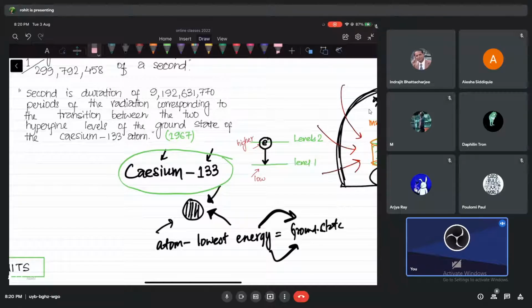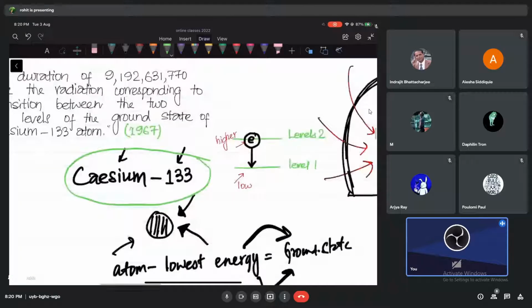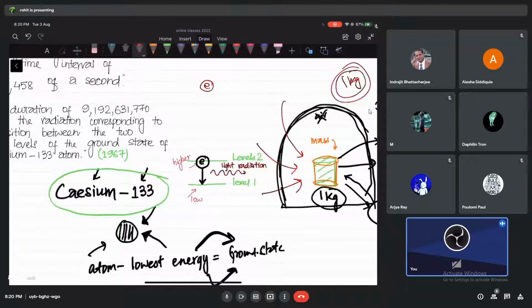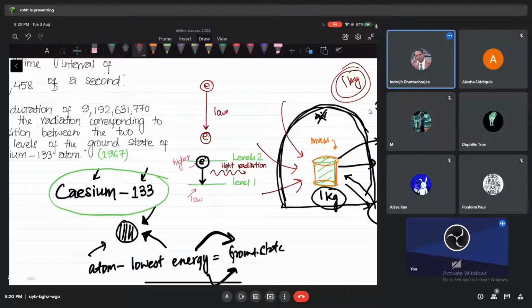Look at this, one important thing. Whenever electrons jump from high to low orbits, higher state to lower state, the electron, or the atom, will lose energy in the form of light or radiation, we call it. Do you understand what I said just now? I'll repeat again. Whenever electron goes from higher energy state to which state? Lower. So what should happen to the electron, guys? Should it gain energy or should it lose energy? Lose energy.